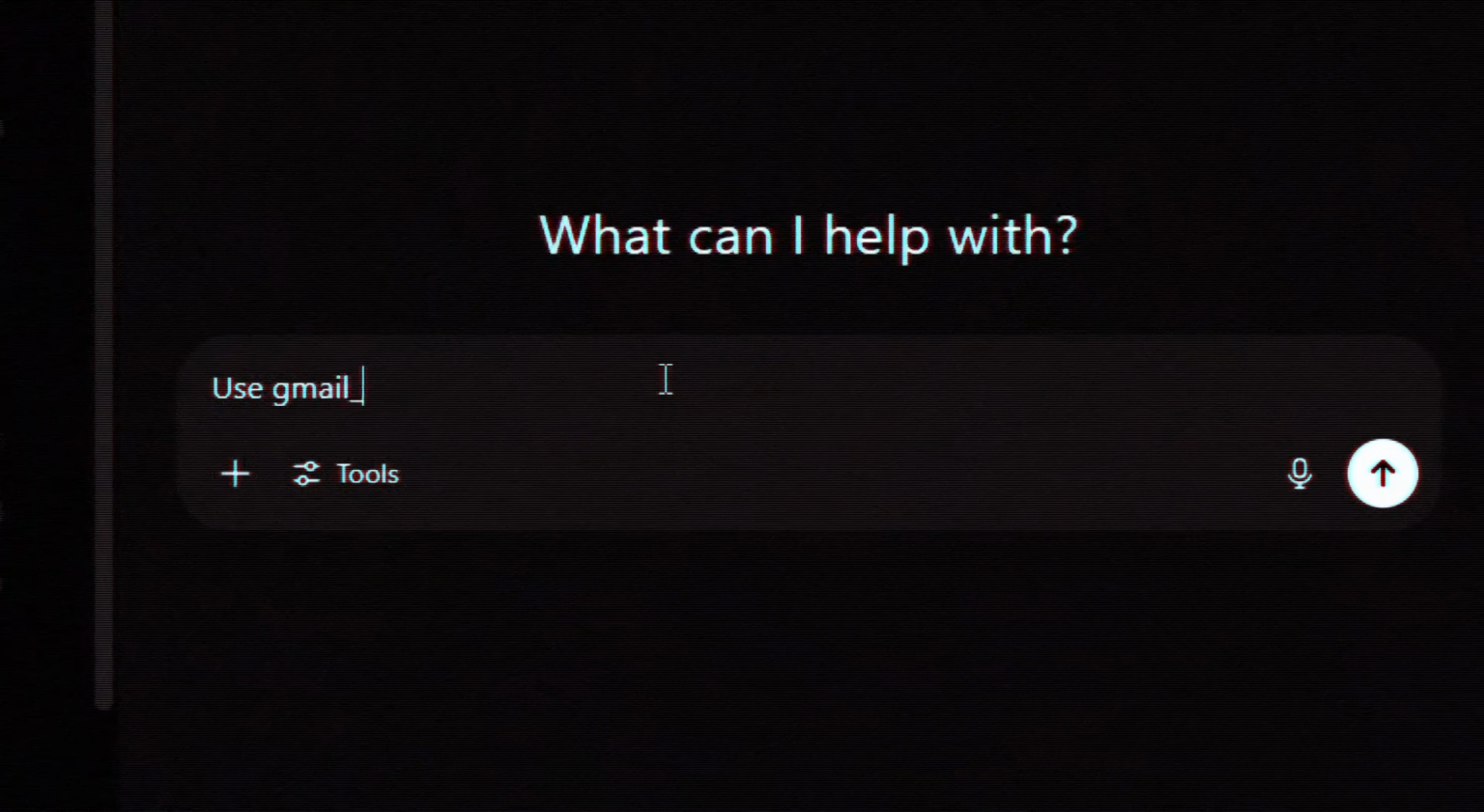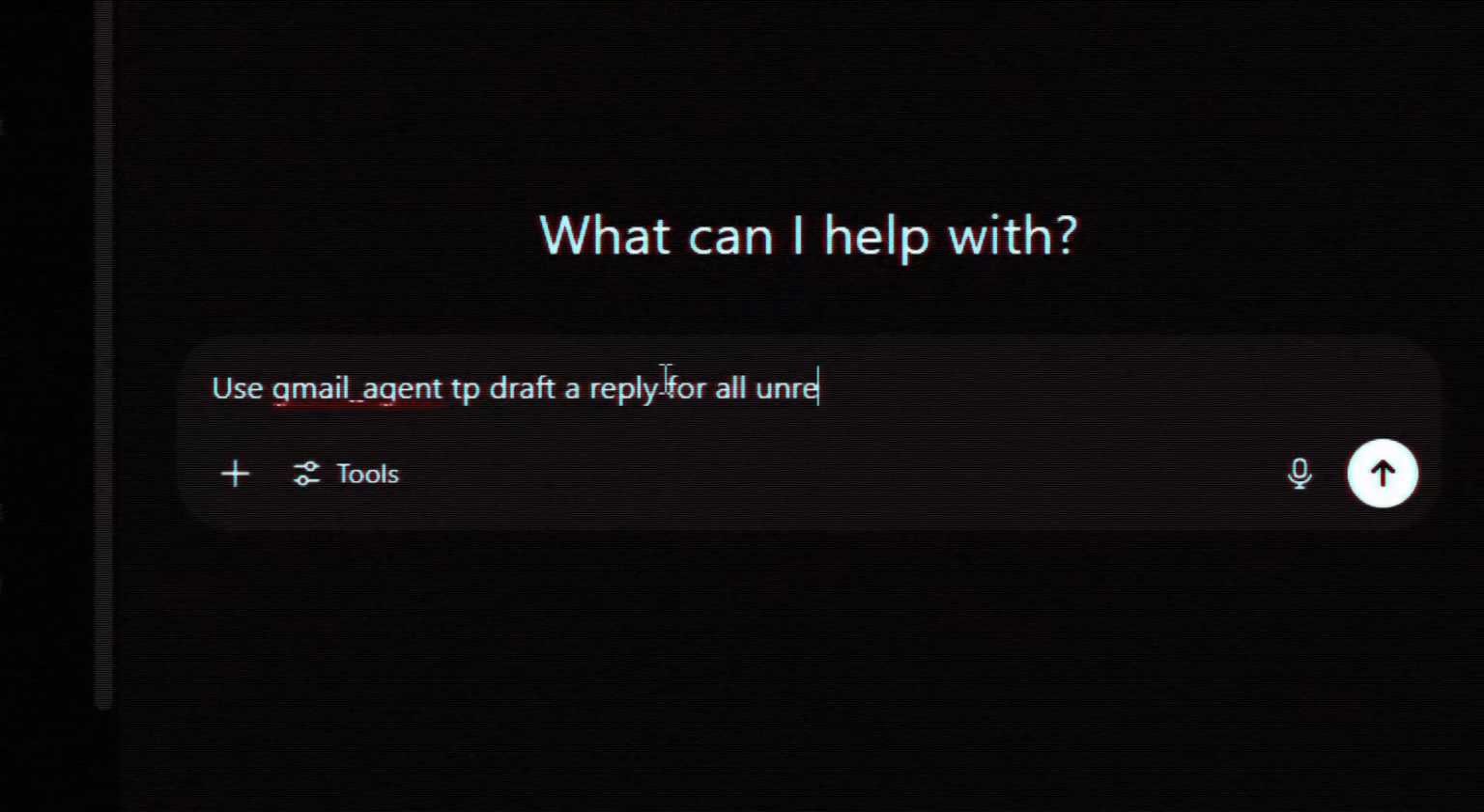They follow the instructions you give. So if your prompt is vague, your output will be vague. It's that straightforward. Instead, give it specifics, like "use Gmail agent to draft replies for all unread emails flagged as inquiry. Keep the tone friendly and include a follow-up question to keep the conversation going." You're telling it what to do, which tools to use, and how the output should look. This will massively reduce hallucinations, prevent wrong assumptions, and get you results that are actually usable.